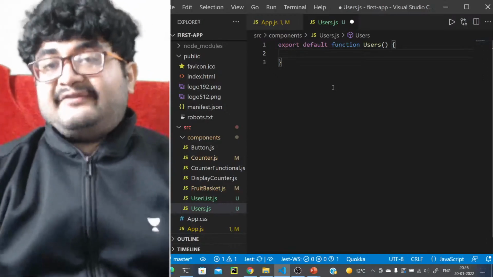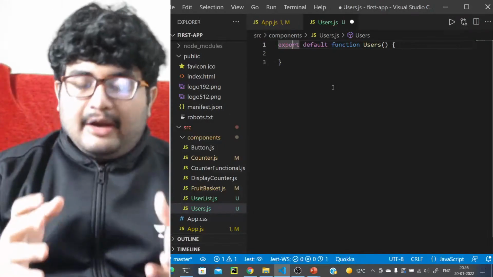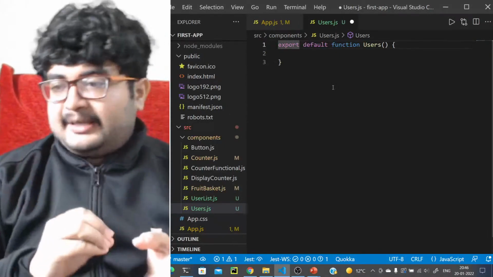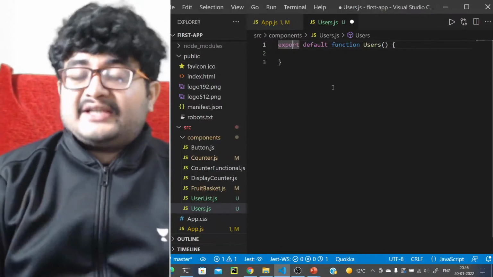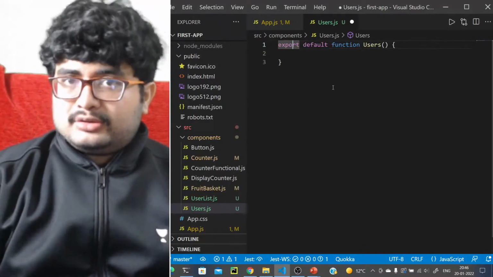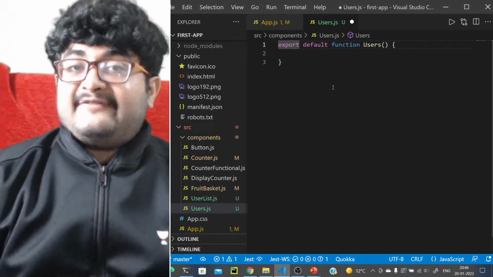Now to have the lifecycle methods, how do we get the core functionalities of React in a functional component? We have already talked about this. How did we get state into a functional component? Using something called a hook. We use the useState hook to get the state. Similar to that, there is another hook called the useEffect hook.